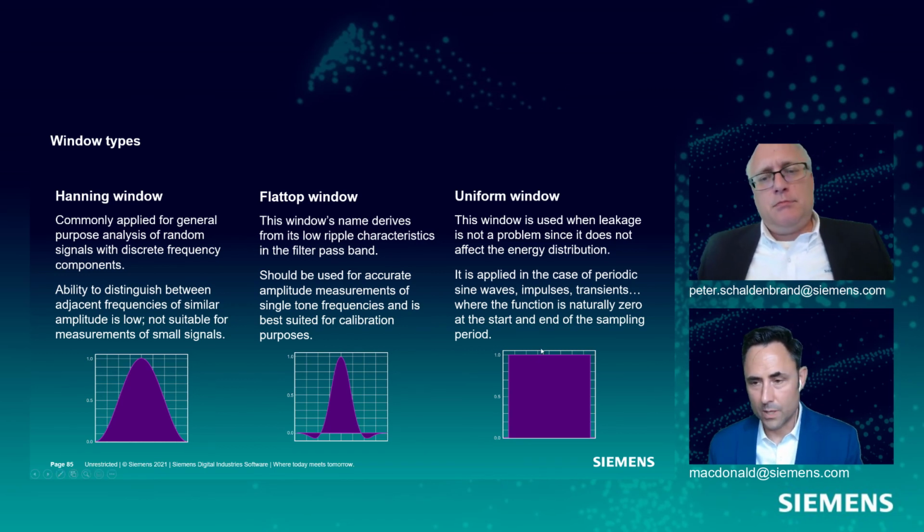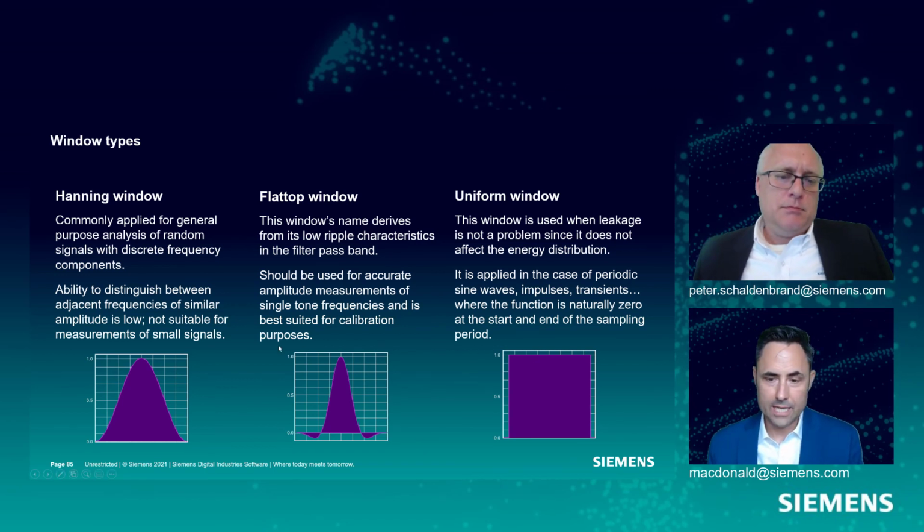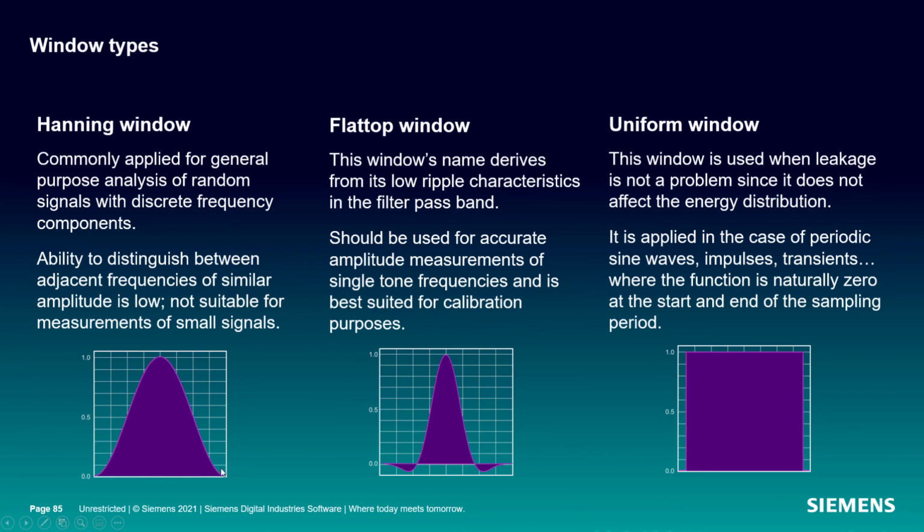Okay, so we're going to apply these windows, and they're each going to have a different sort of application for us, but they're all there to help us minimize leakage. This one called a Hanning window is the one we used in our example. Nice bell-shaped curve, a sort of general purpose window. There's also one called a flat top, which is really good at maintaining amplitude accuracy, and so it's often used for calibration.